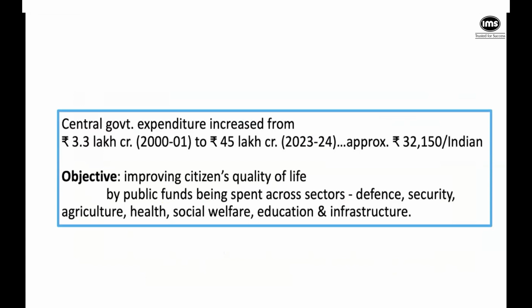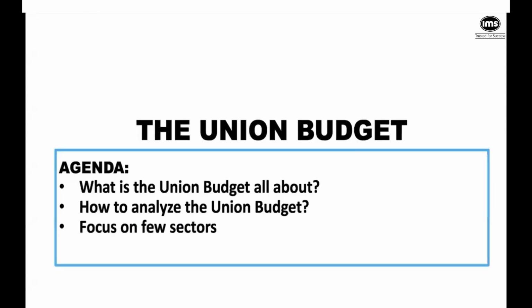So basically, the government is trying to improve the citizens' quality of life by public funds being spent across various sectors such as defense, security, agriculture, health, social welfare, education, and infrastructure. So that, at the very least, is the amazing size and the importance of this entire activity. So let's dive into what is the union budget, how to analyze the union budget, and what are some of the focus areas that you could think about.